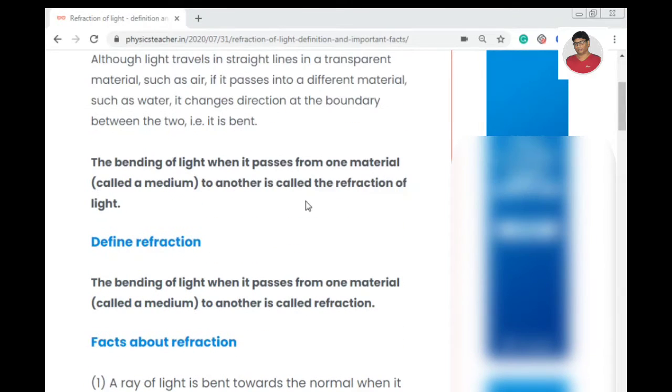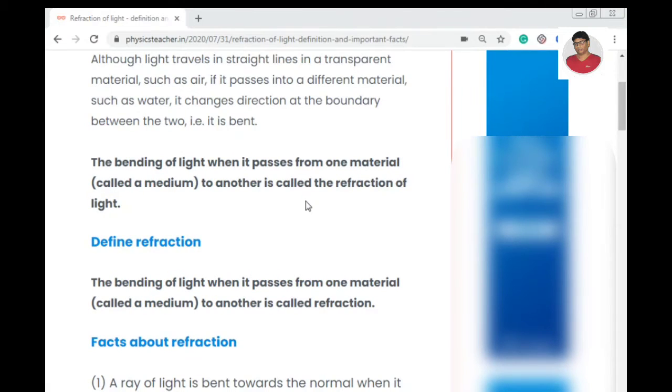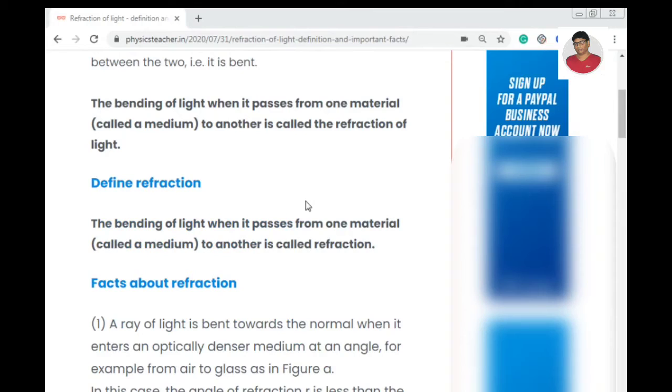Here it is clearly written that the bending of light when it passes from one material to another is called refraction. Fine. So here we can just quickly discuss the cause behind this bending of light.